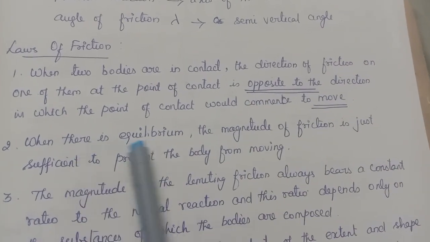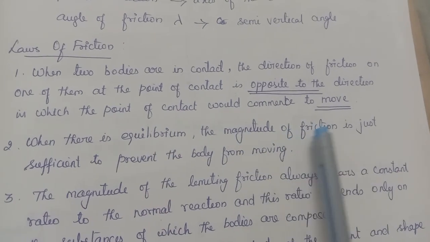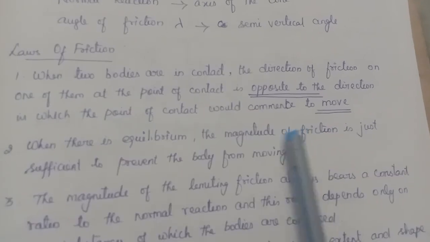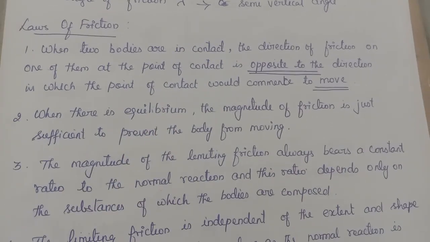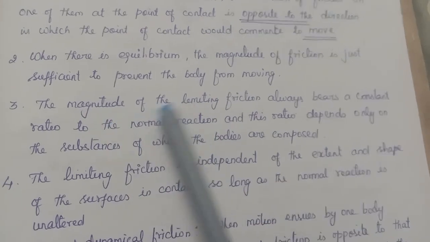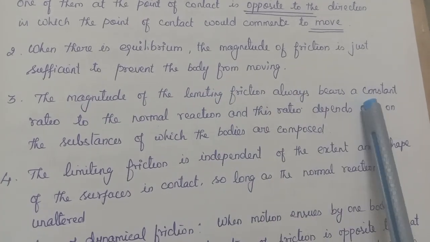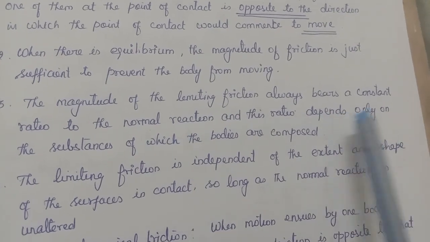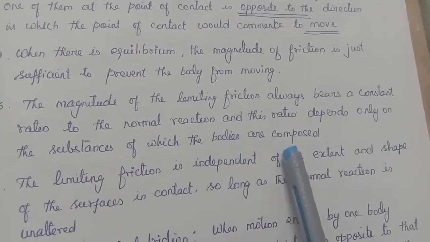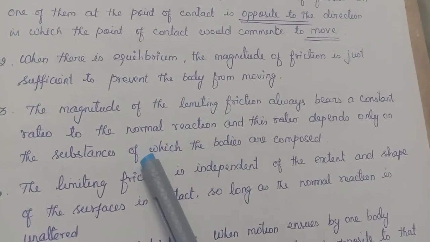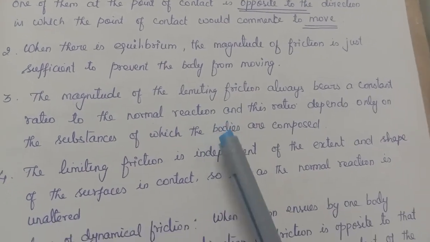Second law, when the body is in equilibrium, the magnitude of friction is just enough to prevent the body from moving. Okay, so it is just enough to prevent the body. This is the second law. Then third law is the magnitude of the limiting friction always bears a constant ratio with the normal reaction, and this depends on the substance of which the bodies are composed. Okay, so the ratio between friction and the normal reaction is always a constant.